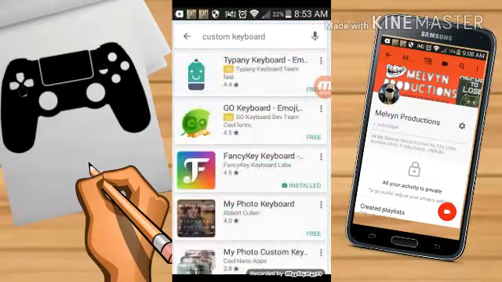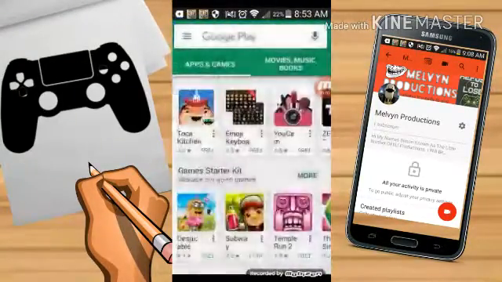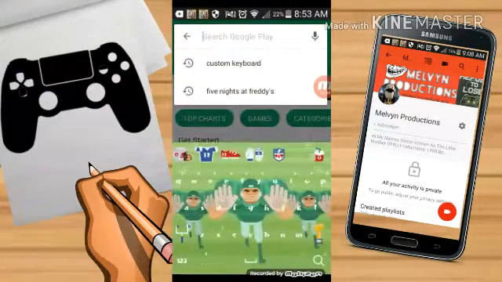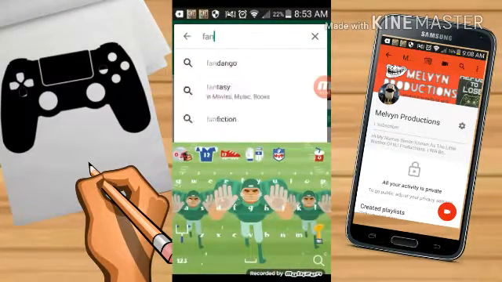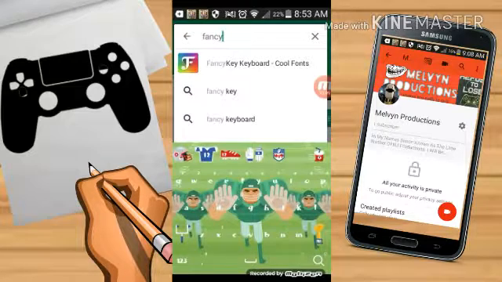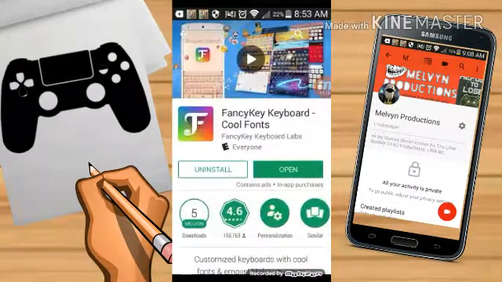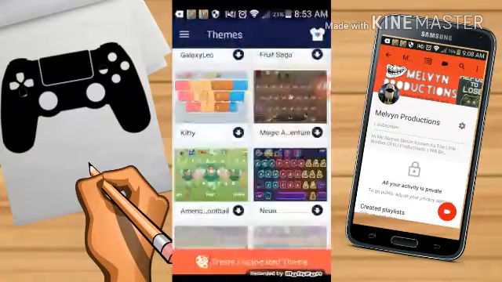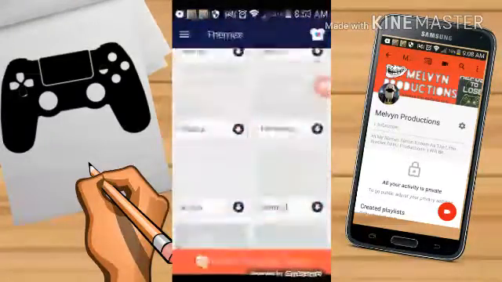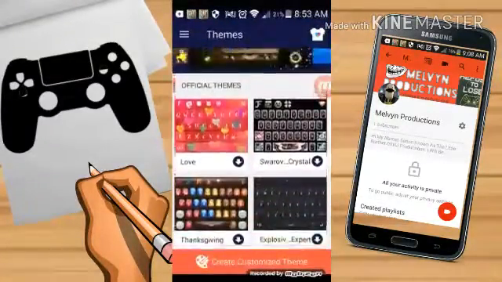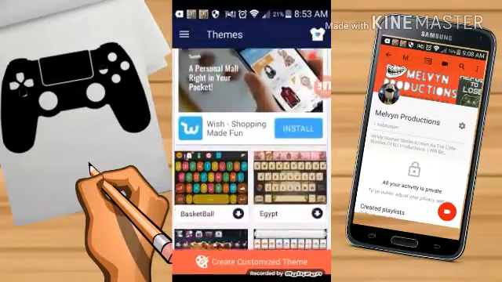Okay, then search up and see keyboard, and then if you just search up fancy, it might show this, so then press on it and it will lead you to here, and then go and download it. I already downloaded it, so after you downloaded it, click open, and then it will lead you up to here, and then they got all these cool keyboards you can download.